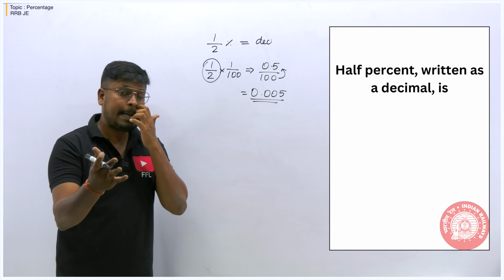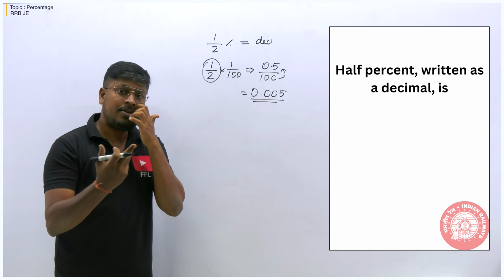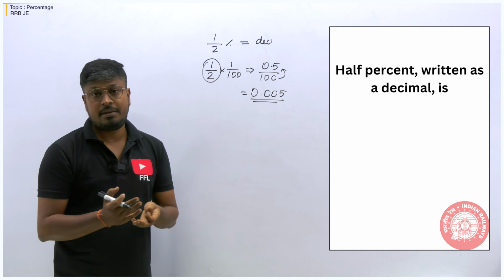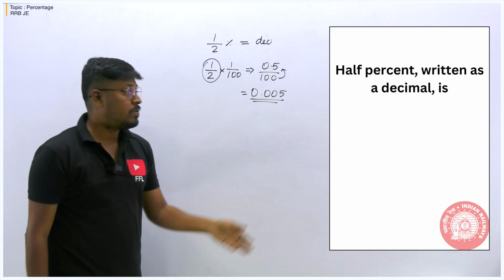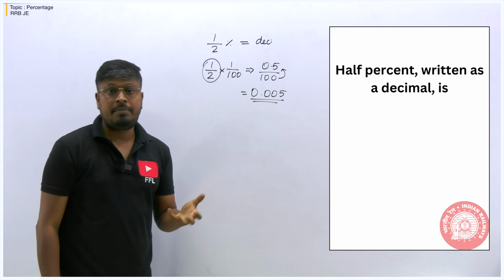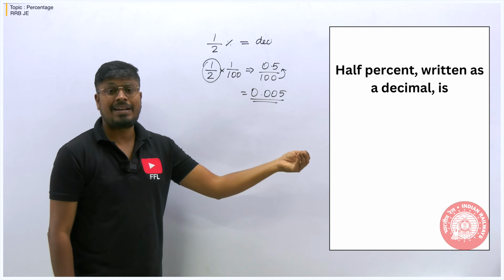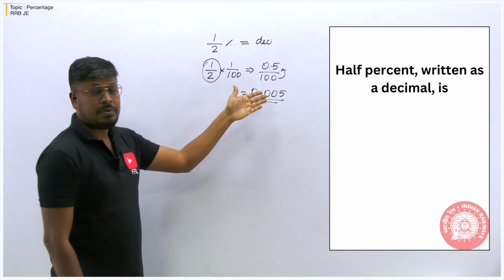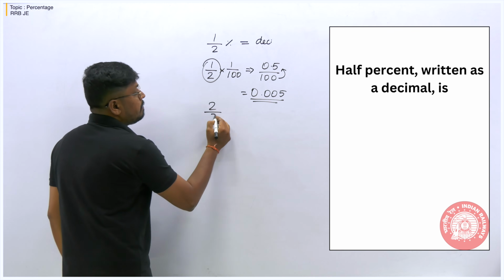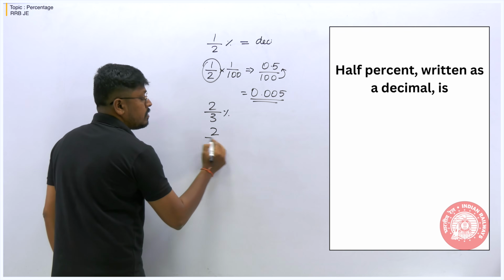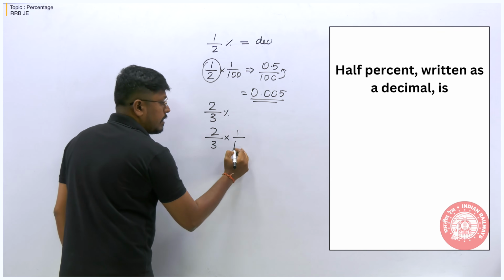If you're strong at byhearting, or if you can byheart lots of numbers easily, then you can go with it. But according to me, I would suggest do not try to byheart the numbers. Why? Because there is a chance of making a mistake. So every time they ask any fraction percentage, try to find it out. If it is 2 by 3 percentage, then what you have to do is 2 by 3 into 1 by 100, right? Like this.